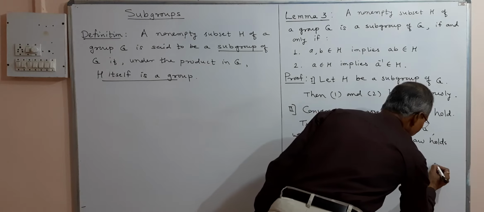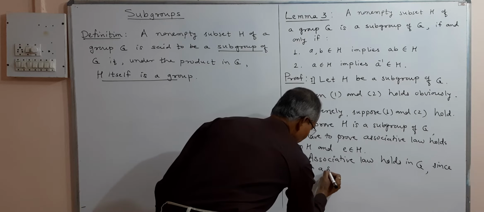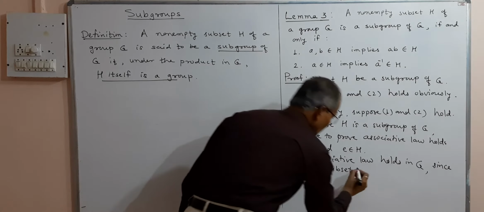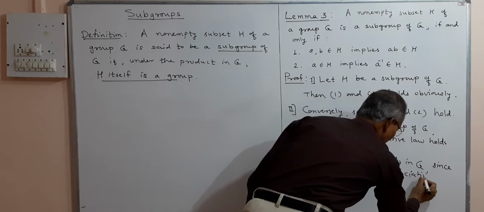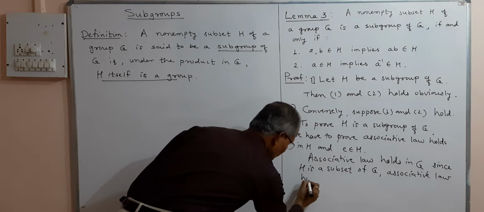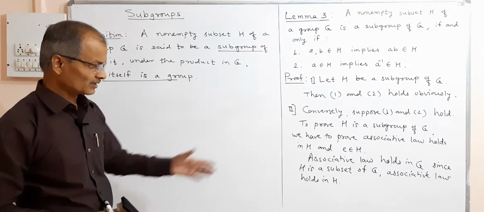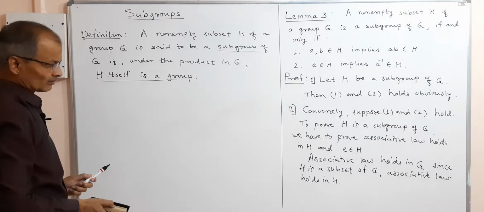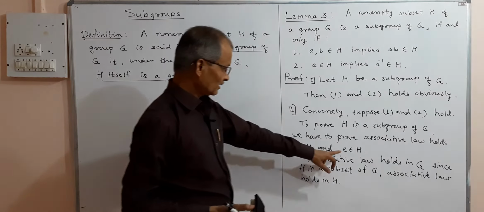And since H is a subset, it is given H is a subset of G. The associative law holds in H, or that is satisfied by the elements of H also, because it is satisfied by the elements of G and H is a subset of G, therefore the associative law is also satisfied by the elements of H. And now what remains is the existence of identity.